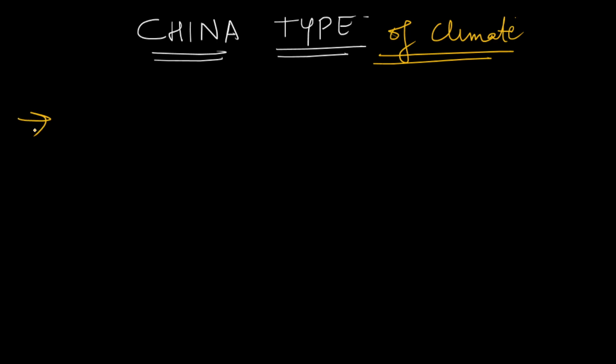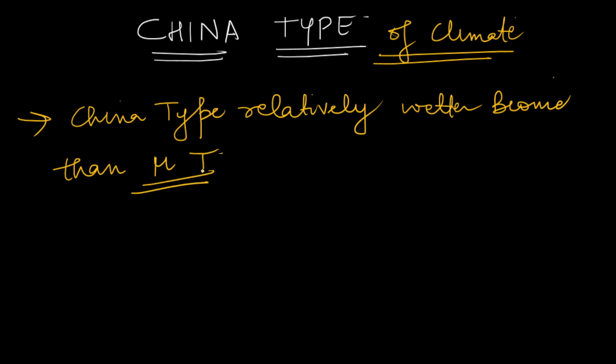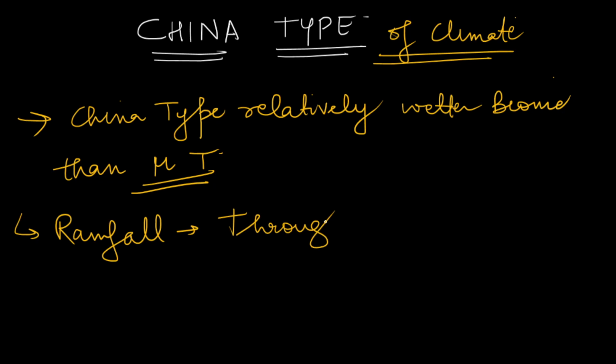So China type is a relatively wetter biome compared to Mediterranean type. Here also you will find that rainfall is throughout the year. And this type of climate is generally subdivided into three types.